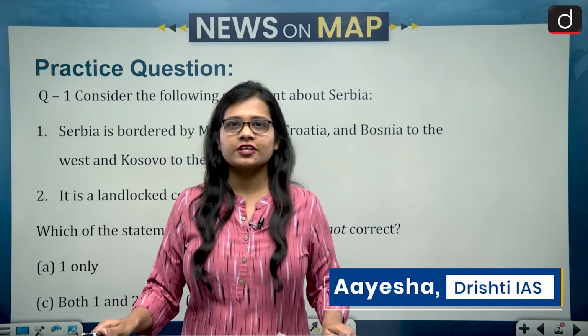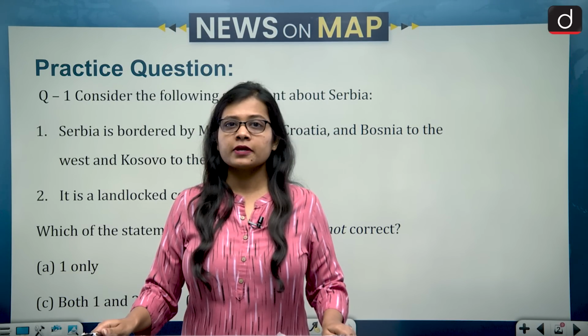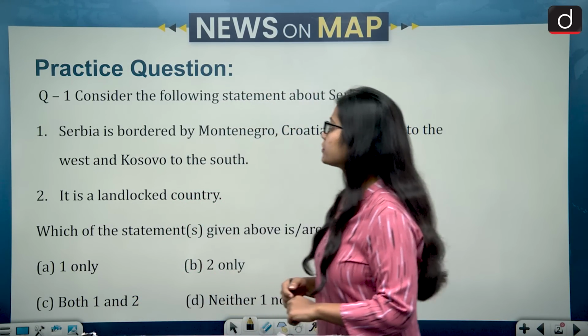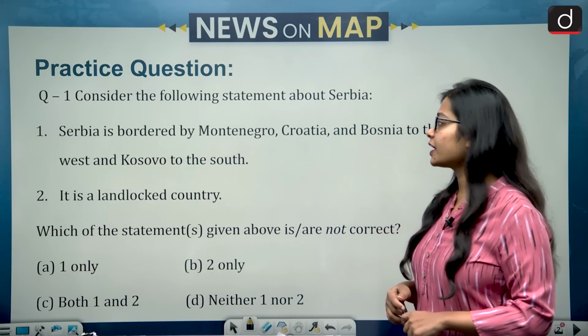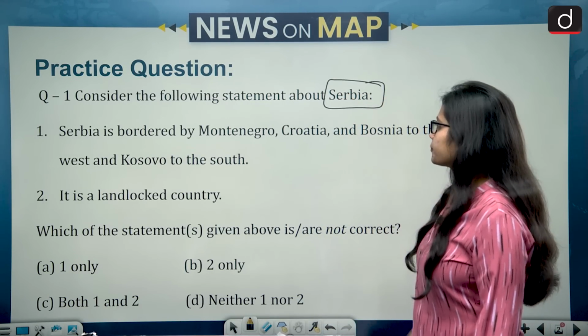I am Aisha Singh and in today's episode we will be covering topics which are important from GS paper 1, that is geography, mapping perspective, world map and India map. So let's begin with previous day practice question, and that is, consider the following statements about Serbia.